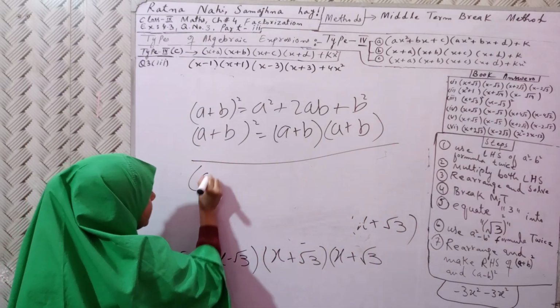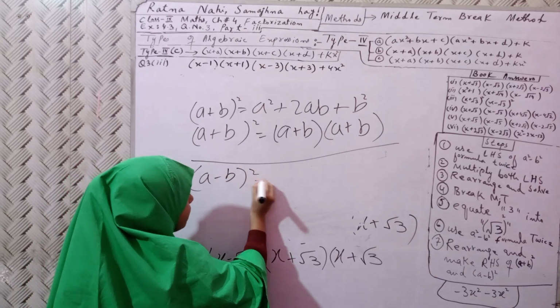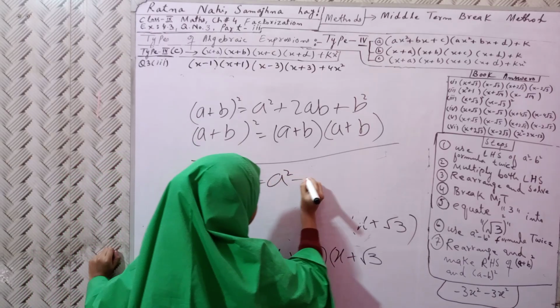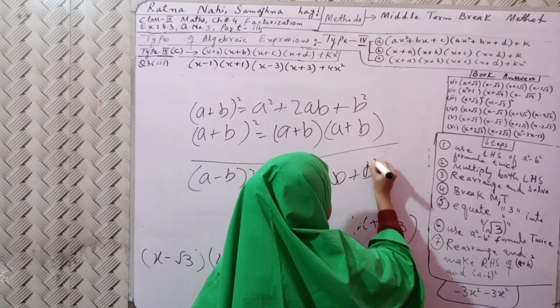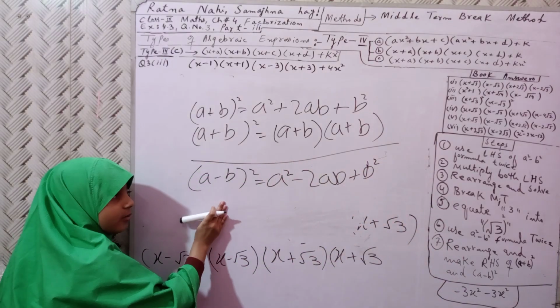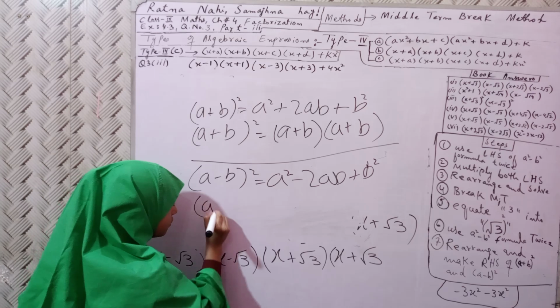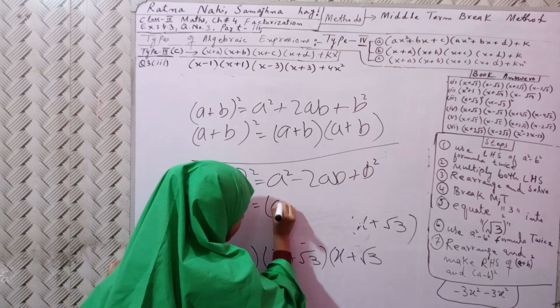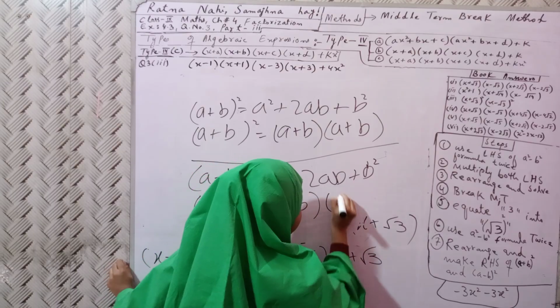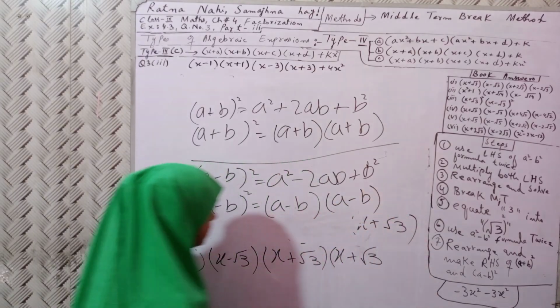Now (a - b) whole square is equal to a² - 2ab + b². This is the second formula. So this formula we can write like this too: (a - b)(a - b).